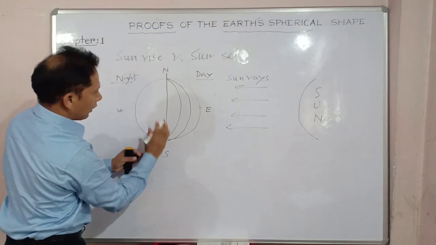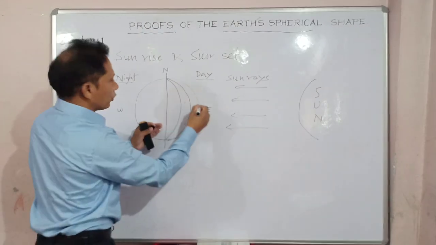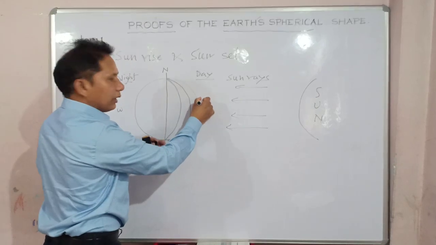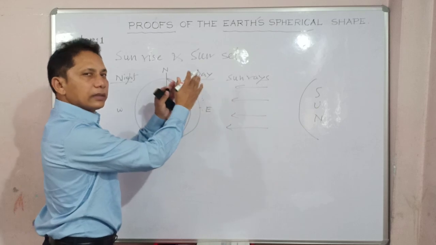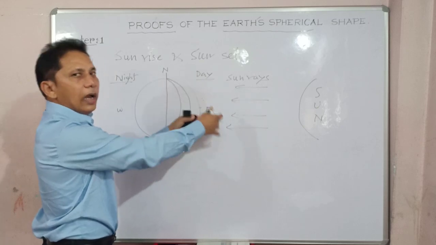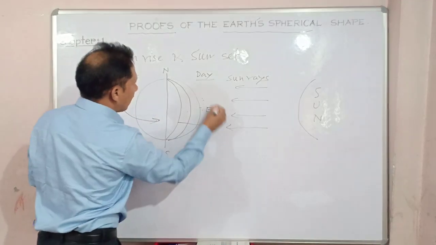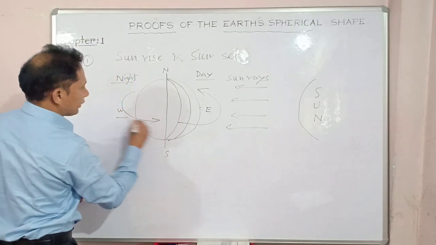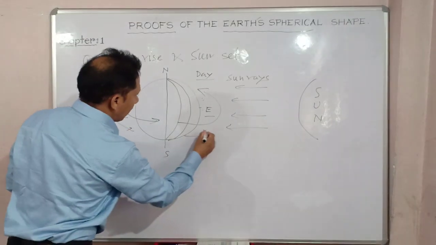On this side, time will be ahead. So the eastern hemisphere will see the sunrise, noon and evening first, then the western hemisphere, since the Earth rotates from west to east. This is the path of the rotation of the Earth.